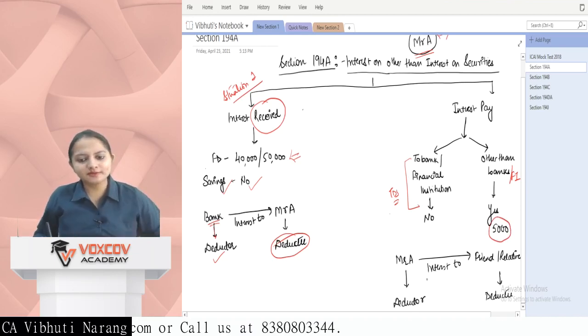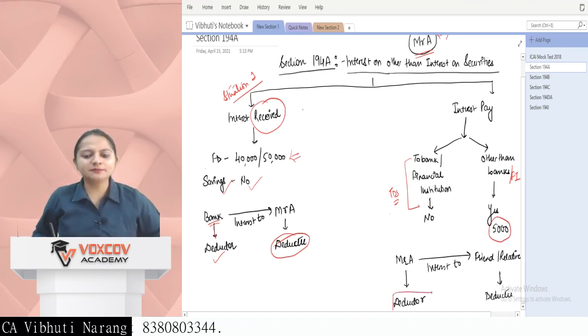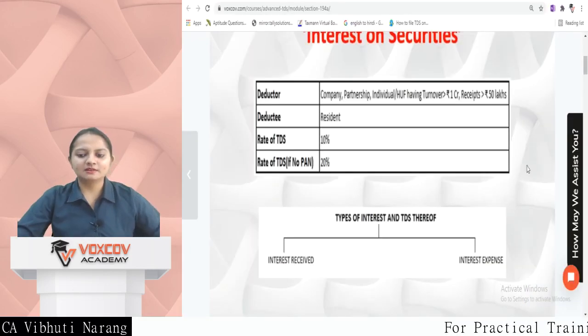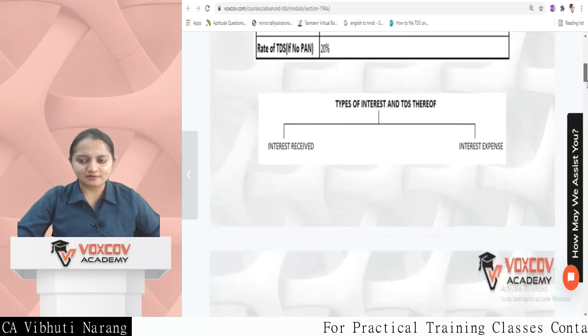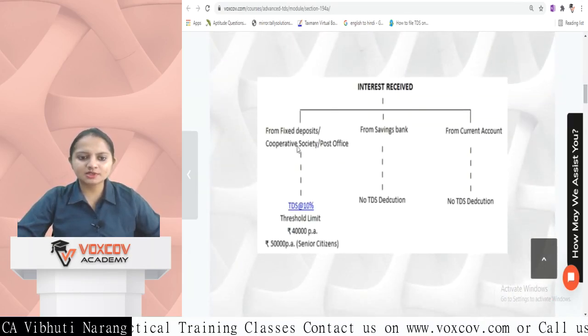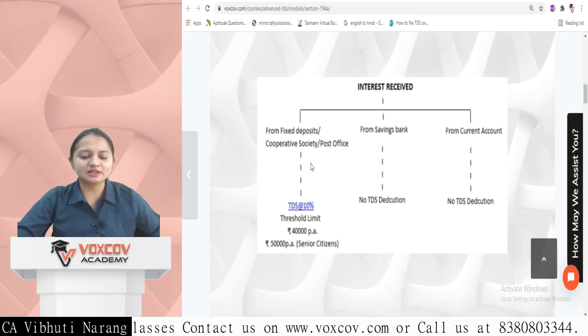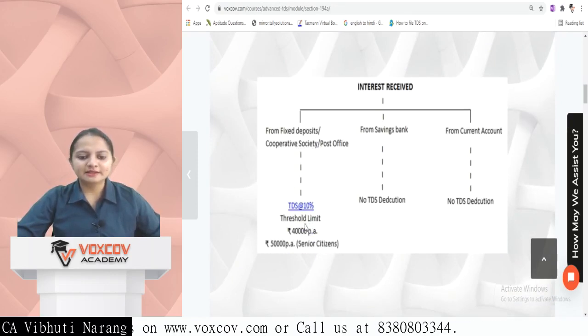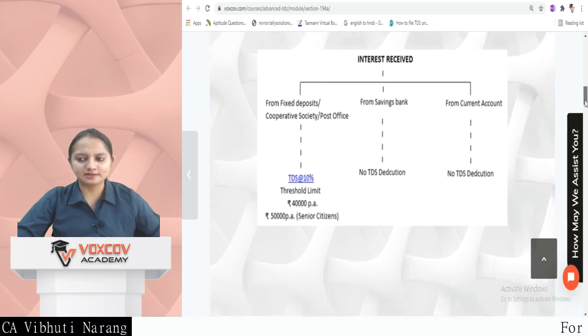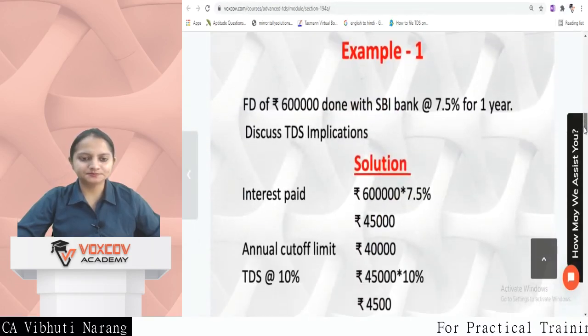Now the situation is reversed: Mr. A will become the deductor and the friend or relative will become the deductee. So this is something I taught to you in simple language to make the concepts more clear. So if you are receiving interest from fixed deposits, cooperative society or post office, then the rate is 10%. Threshold limit is 40,000 per annum and 50,000 per annum in case of a senior citizen. From a savings bank or current account, if any interest is there, then no TDS is liable to be deducted.